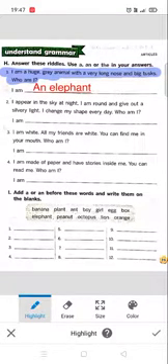Now let us read one more example. Riddle. I appear in the sky at night. I am round and give out a silvery light. I change my shape every day. Who am I? Now, students, what can it be? It is up there in the sky.